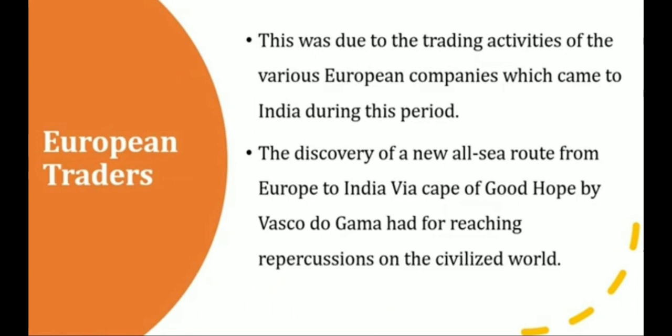What do you know about these European traders? How did they come to South India? For what purpose did they come to South India? Because of trading activities, they came to South India. European companies came to India during this period. The discovery of a new sea route. Who found this new sea route between India and Europe?